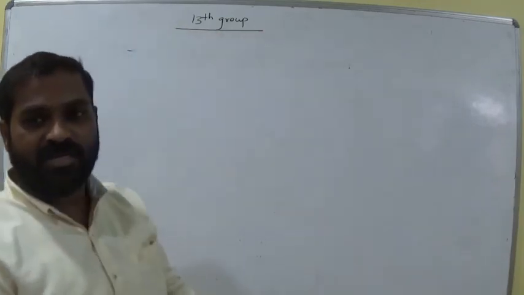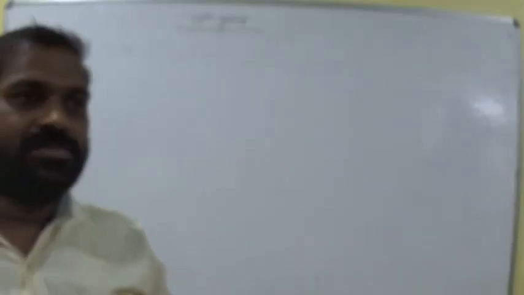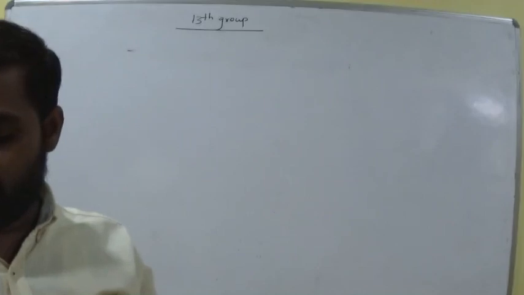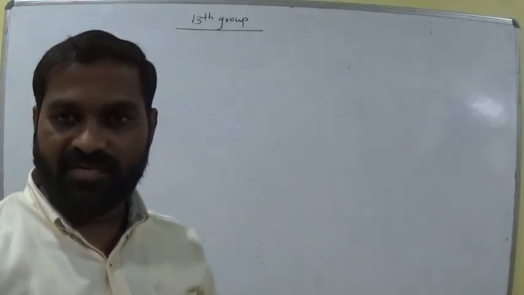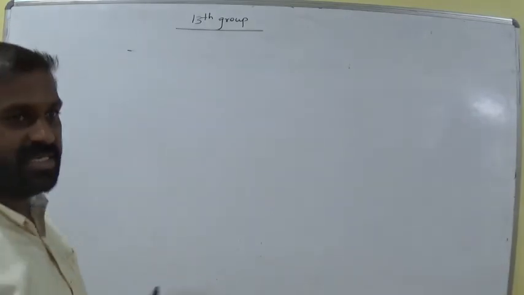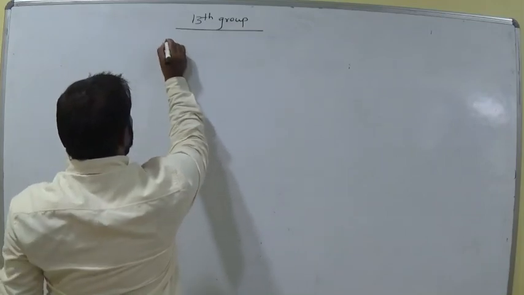Is it clear, students, all of you? Are you following or not? So aluminum, when dissolved in water, what happens? It is in aqueous form and becomes acidic in nature. Is it clear? Then go for chemical reactions.